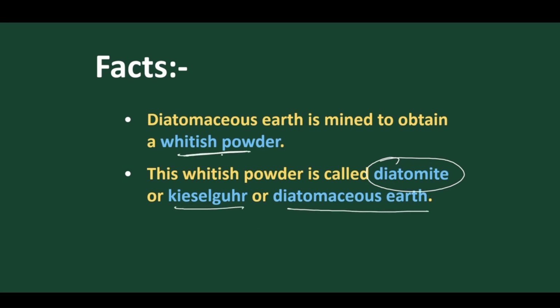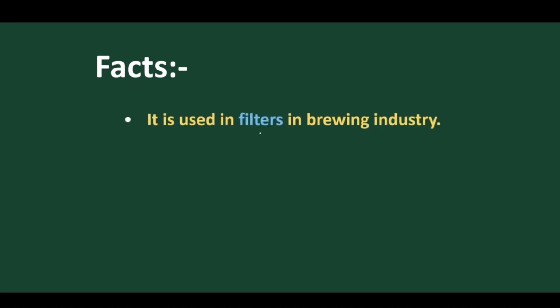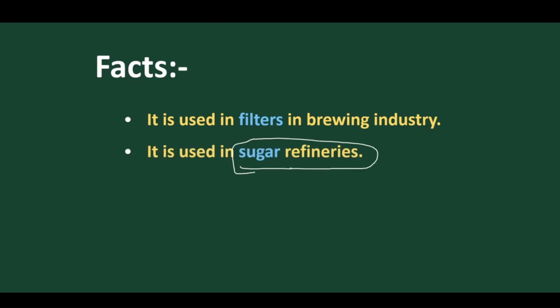The white powder extracted from the mountains, the dolomite or diatomaceous earth, is sometimes called Kieselguhr, sometimes diatomaceous earth, or sometimes diatomite. This white powder is of very important economic use. It is very rough and gritty, and it is used as filters in the brewing industry, in alcoholic fermentation industries. It is also used in sugar refineries to filter sugars.